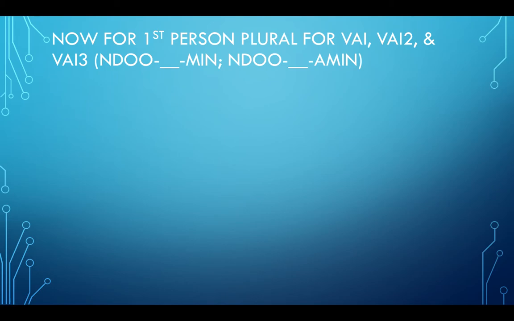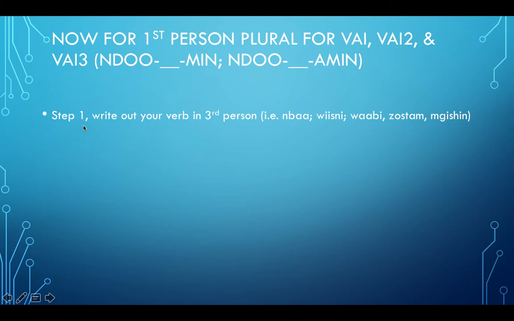So now we're going to do first person plural for VAI, VAI2, and VAI3. So that's the combination ndo and min, or ndo and amin. So first person plural, that's the we exclusive. That's when you're excluding whoever you're talking to. So step 1, write out your verb in third person, whether in ba, wisne, wabe, zustam, mgishin. So we have 3 VAIs, 1 VAI2, and 1 VAI3.